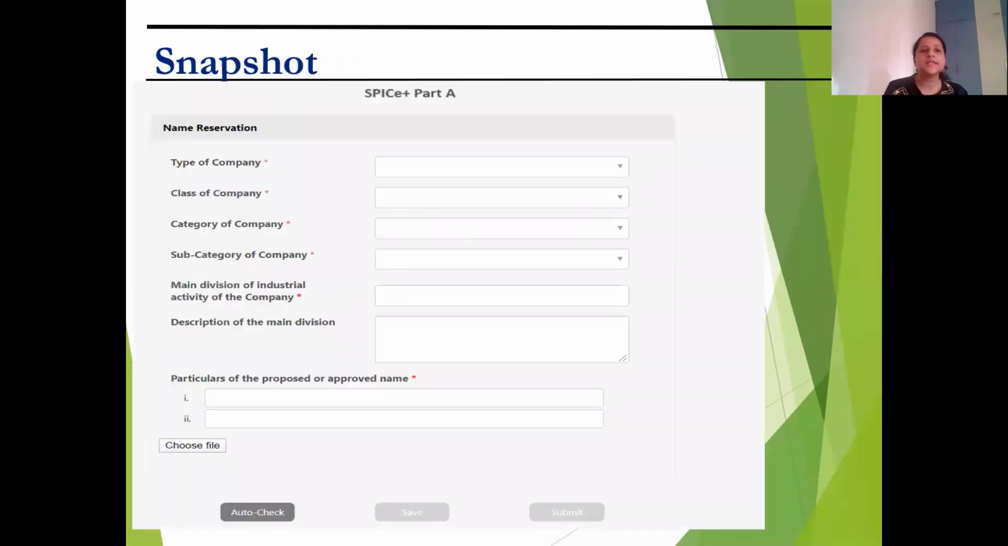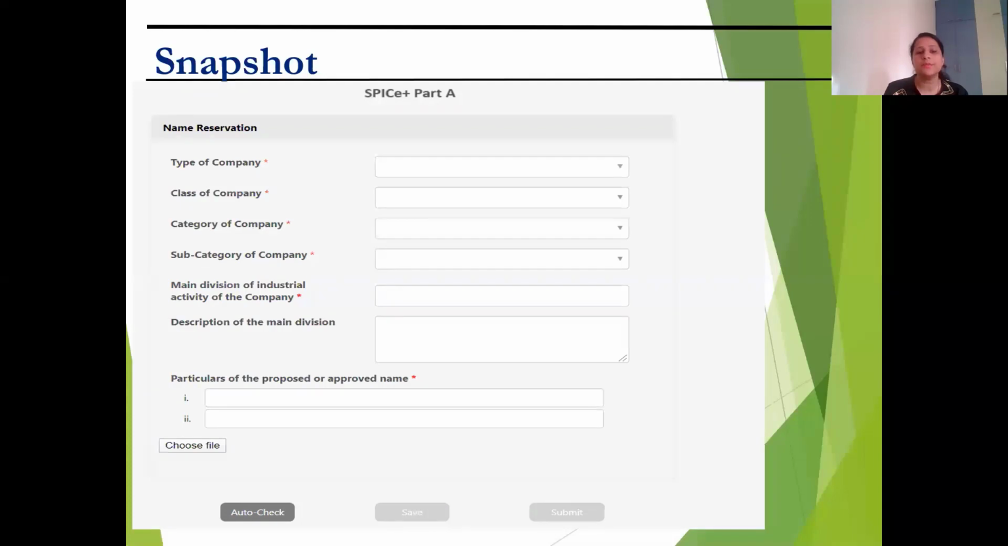We will quickly see a snapshot of part A of the Spice Plus form. So it has all the fields which you can see on my screen for the reservation of name: type of company, private, public, one-person company, what is the class of company, category of company, limited by shares, limited by guarantee, subcategory, non-government company. What is the division of industrial activity of the company? And you briefly describe the main division of the company.